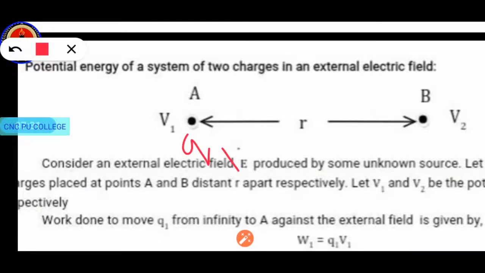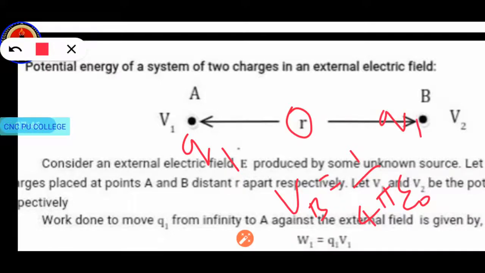That is Q1. And what is the distance? R. Therefore the potential at B is equal to 1 by 4 pi epsilon naught Q1 divided by R. So this is the value of VB.